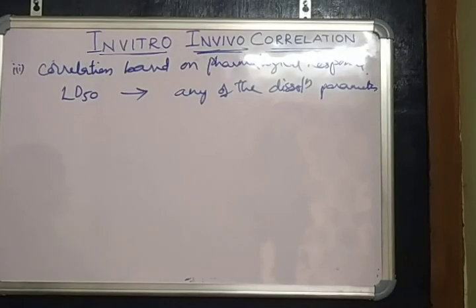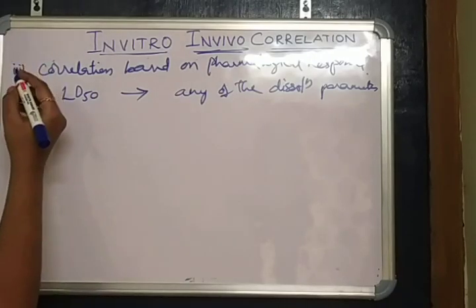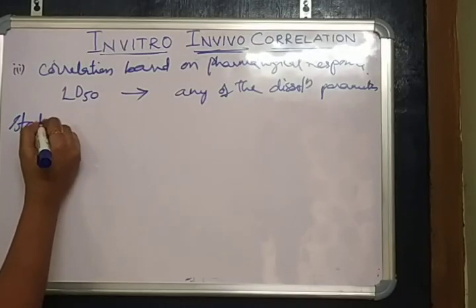If we obtain a linear relationship, then that correlation is a good correlation.